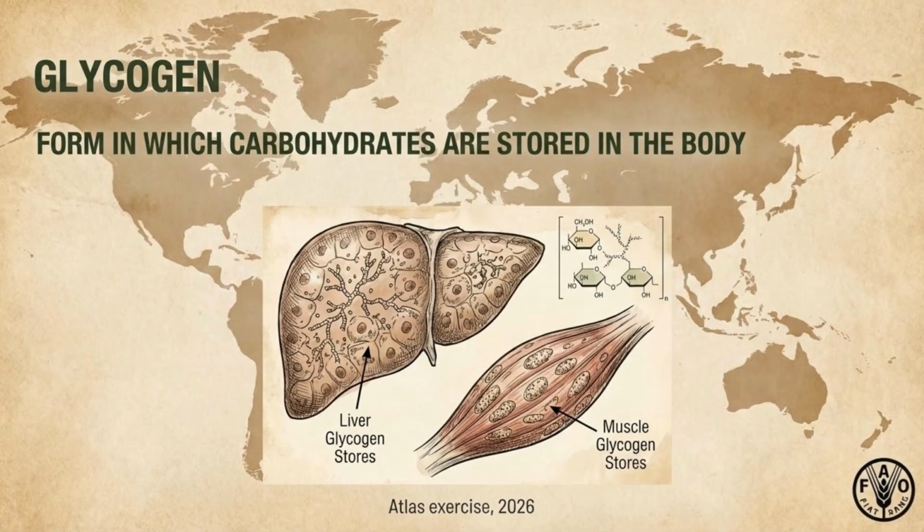Glycogen is the form in which carbohydrates are stored in the body, primarily in the liver and muscle tissues. Low-carb versus high-carb debates dominate fitness culture. Depleted glycogen equals fatigue and poor performance.